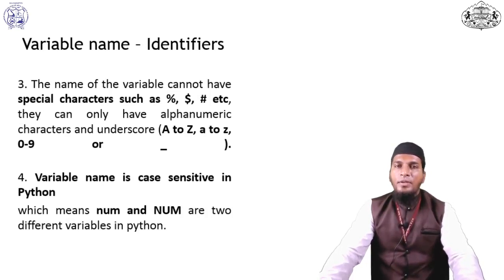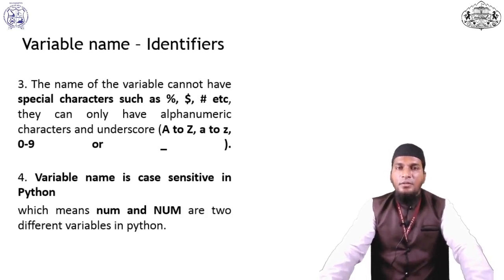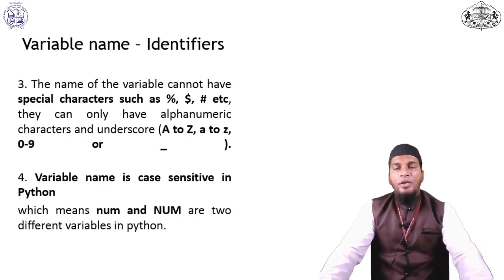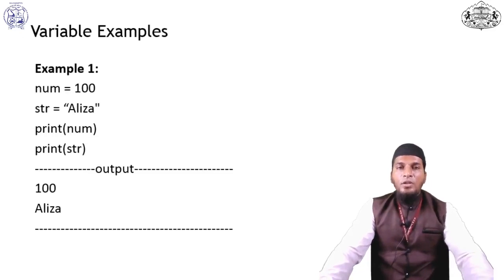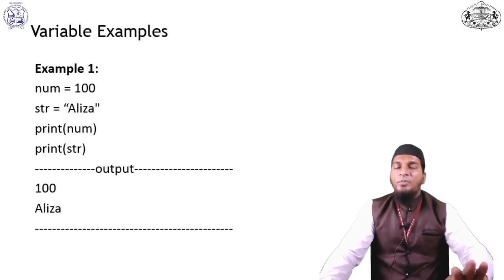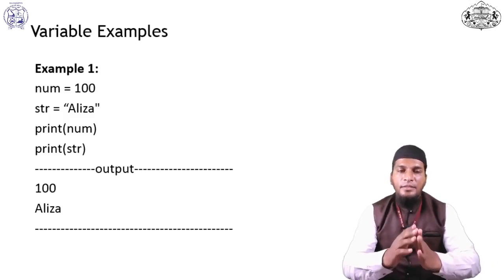Variable names are case sensitive in Python. If we declare a small num and a capital Num, both are two different variables in Python. Python is case sensitive. For example, I declare num equal to 100 and str equal to Aliza. If I print num and print str, it will work. Here there is no need to declare a data type in Python. It's very easy.